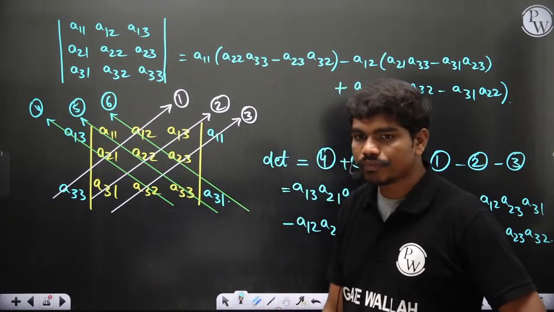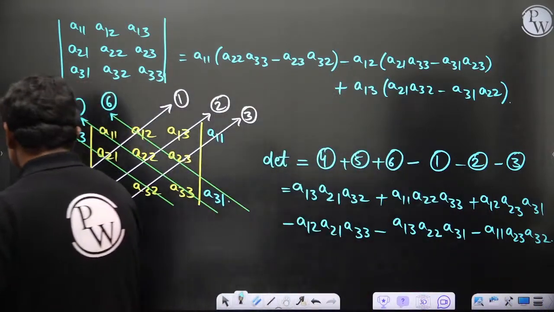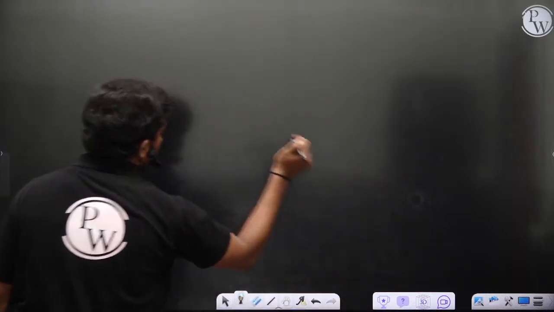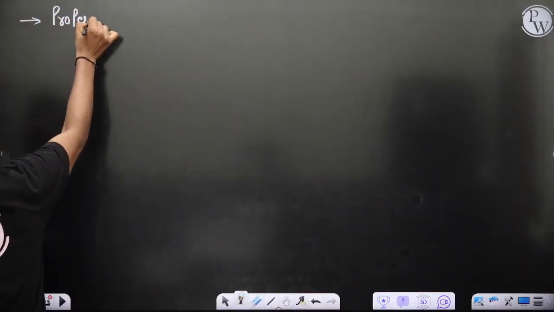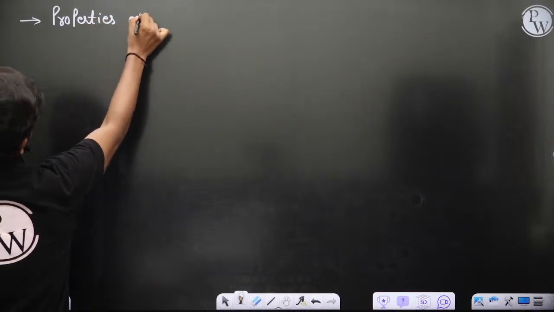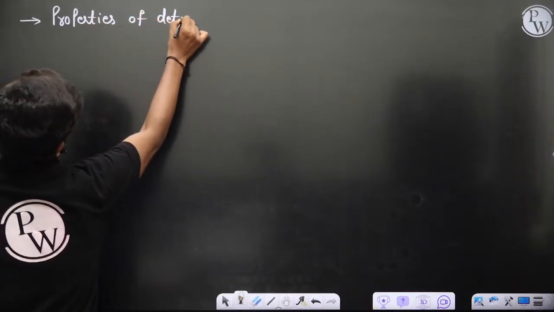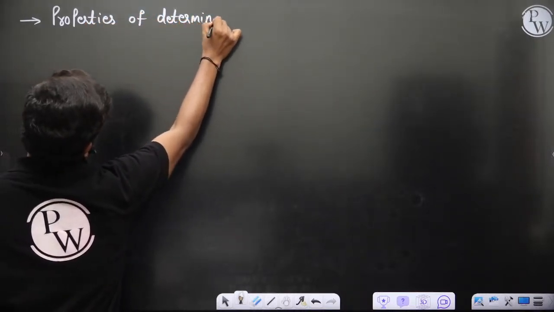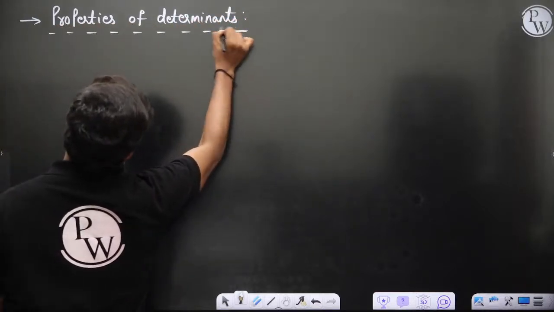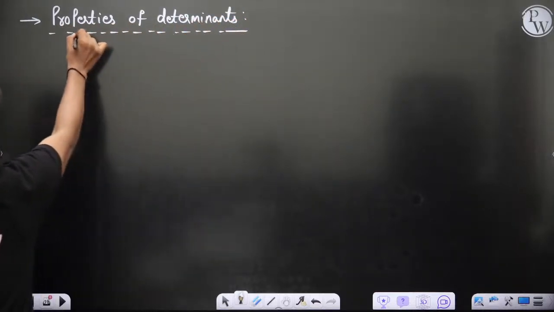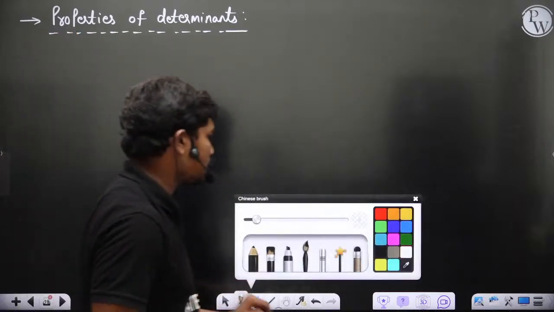Okay. Now let's check properties of determinants. Let's go to some properties of determinants. These are very useful properties, of course. Let's check what are the different properties you can have for determinants.